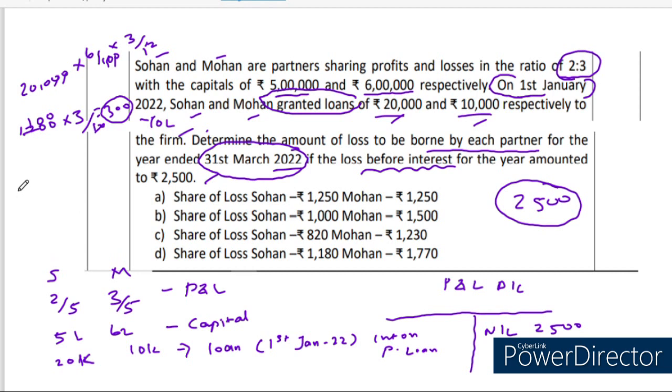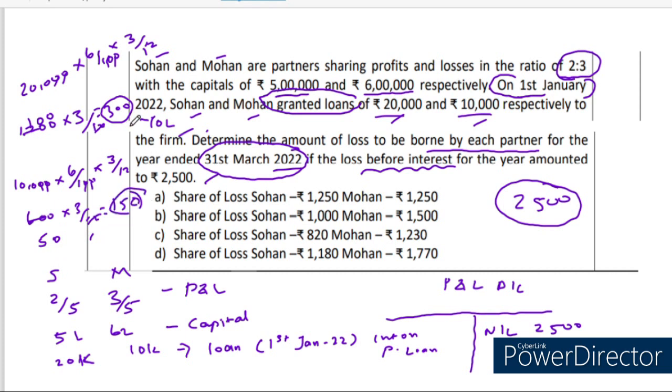And for partner Mohan, the granted loan amount is 10,000 rupees. 10,000 into 6 by 100. It is the fixed percentage. Even if the deed is silent, 6% should be given. You are well known about the provisions; the 1932 Act says very clearly. And that too 3 by 12, the months from January to 31st March. 600 into 3 by 12: 5 12s are 60, 50 into 3, 150 rupees.